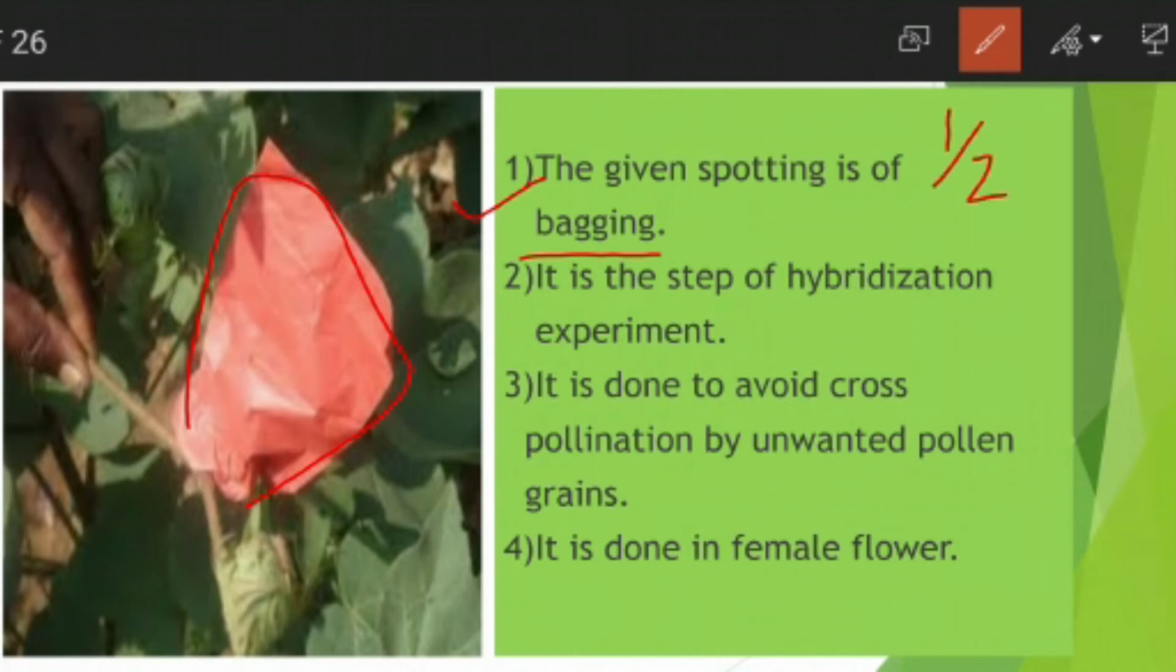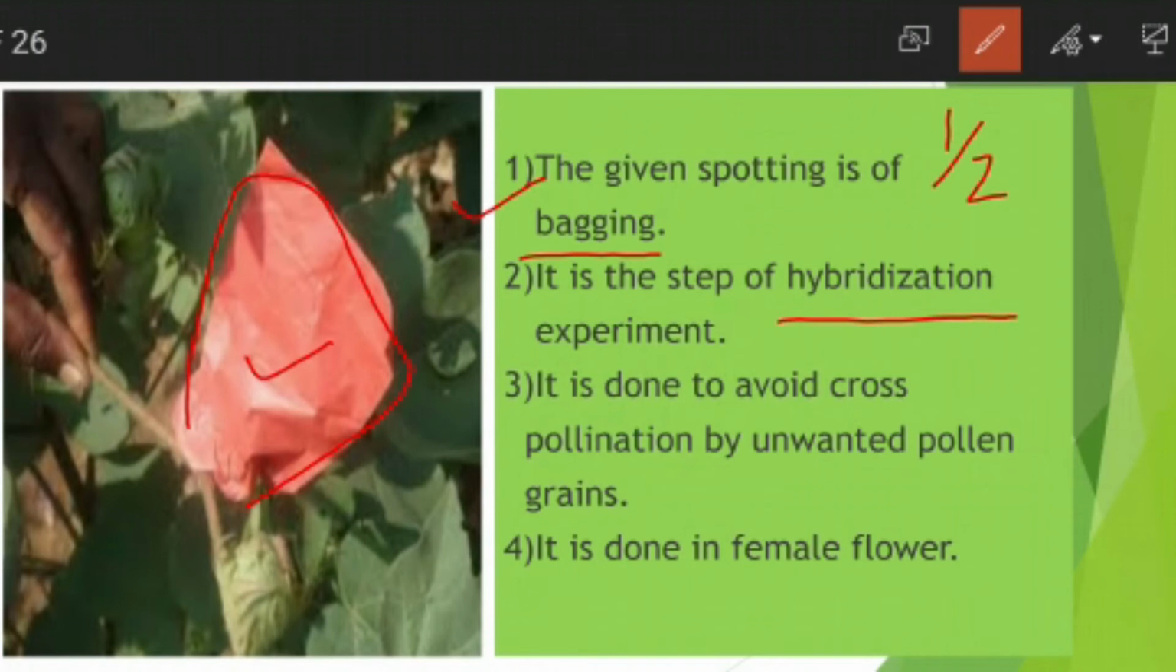Then it is the second step of hybridization. Hybridization includes three steps: emasculation, bagging and tagging. So this is the second step. What is bagging? Bagging is nothing but covering the emasculated flower, the flower from which we have removed the anthers. From the bisexual flower, when we remove the anthers, we have made that flower a female flower. Only the stigma is there, only the gynoecium is there.